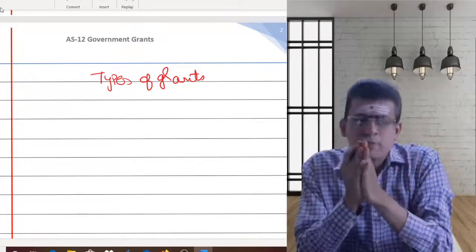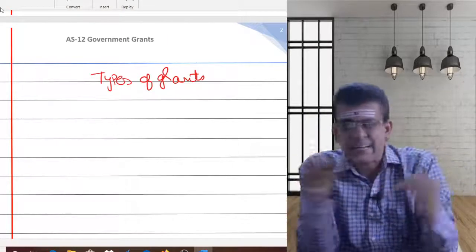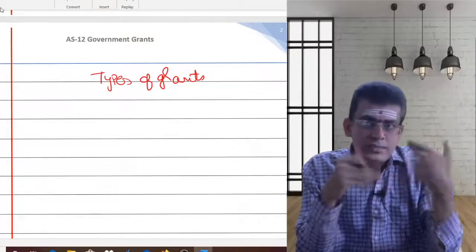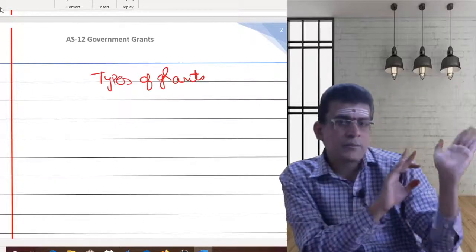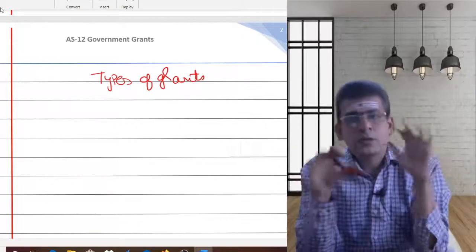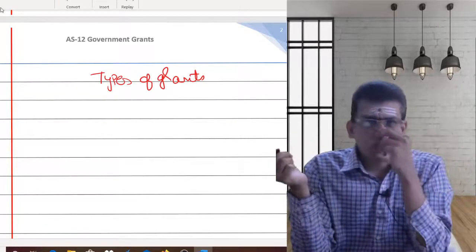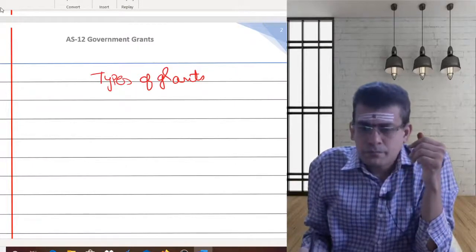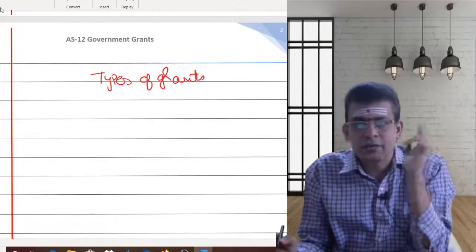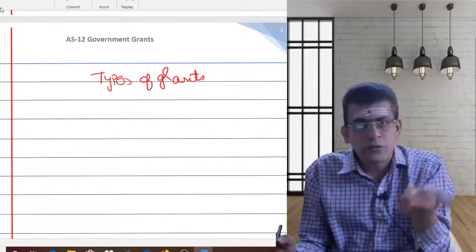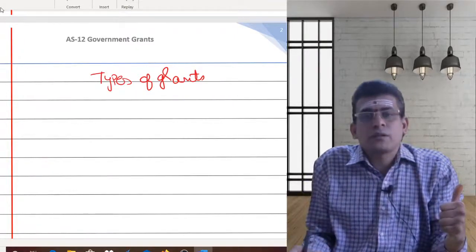We need to see the different types of grants and how the accounting of the grants is done. First, we will discuss the standard and try to complete that discussion. We'll discuss types of grants and the accounting treatment if the grant is refunded. Then we'll get into the problems and see a few examples of application of the standard. Those examples I am purely referring from your ICAI material. Whatever examples are given in the ICAI material, I am just trying to cover as a part of your AS 12. So before getting into that, let us see what types of grants there are.